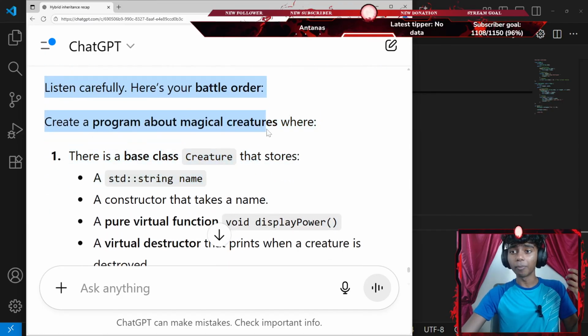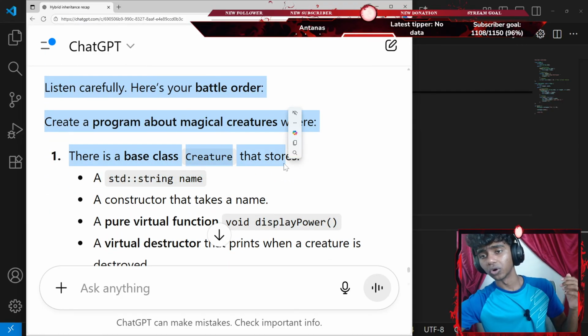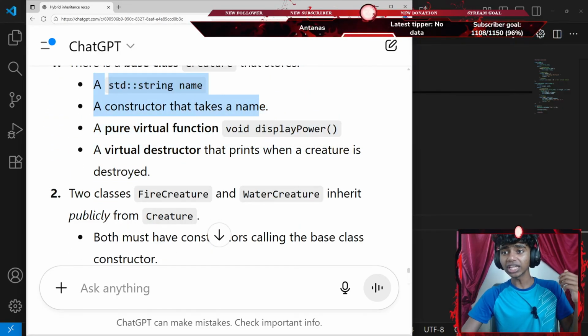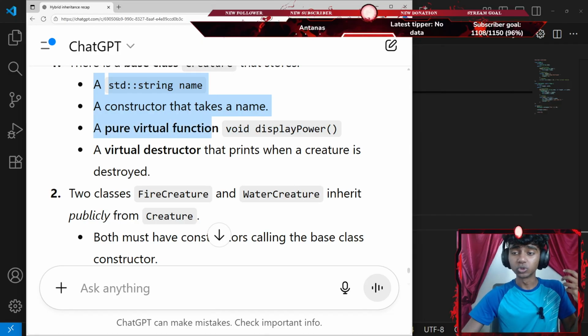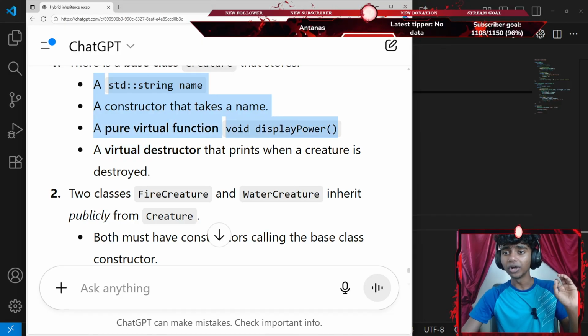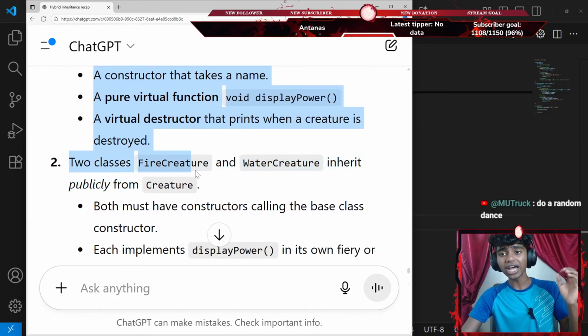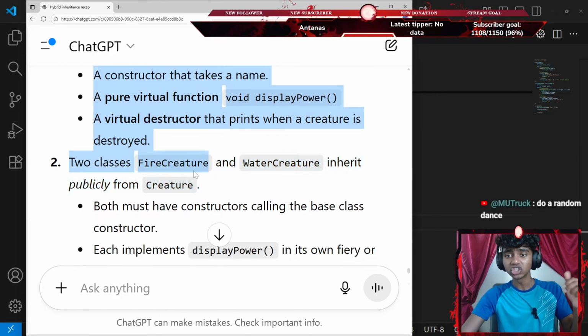Create a program about magical creatures where there is a base class called creature that stores a standard string name data member, a constructor that takes a name, a virtual function called void display power, and a virtual destructor that prints when a creature is destroyed. Two classes, fire creature and water creature, inherit publicly from the creature class.